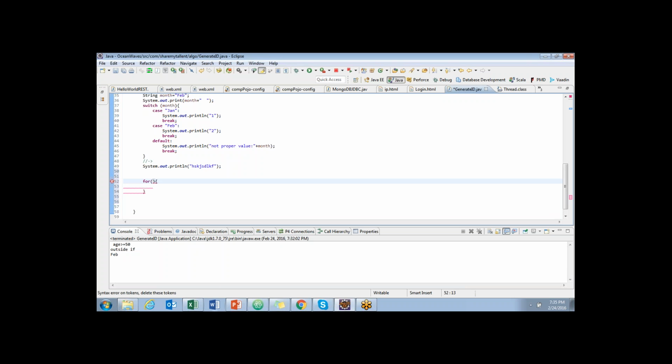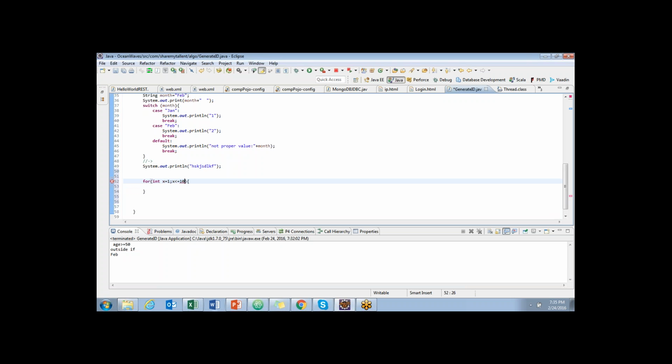The conditions go in between the brackets, and we declare an integer with the value to start, either int x equal to 1 or x equal to 0. Then x is less than or equal to 10, because 10 months, so the loop should proceed up to 10 times.